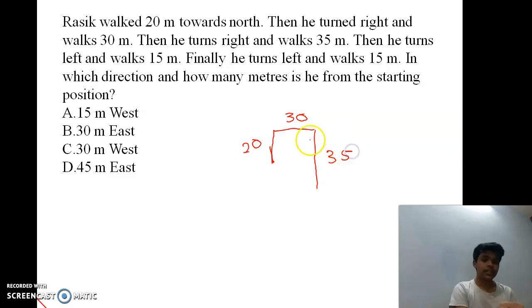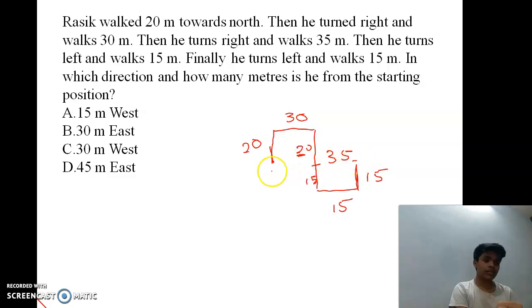$35. Then he turns left and walks 15 meters. Finally, he turns to left and walks 15 meters. In which direction and how many meters is he from the starting position? See, until here it's 20 and this is 15.